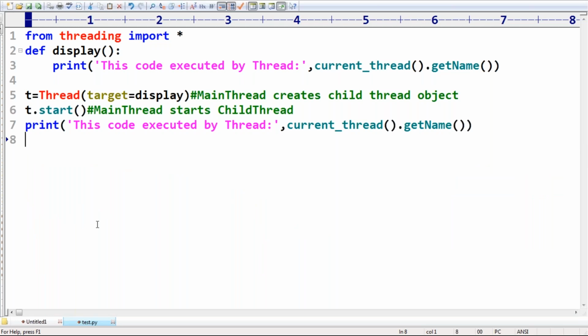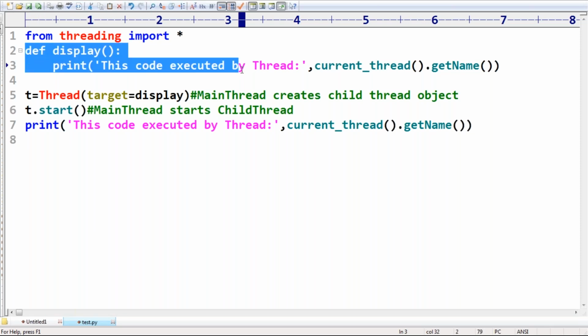I will execute it, don't worry about that. Do you have any doubt? In this program, how many threads are there? Two threads are there, sir: the main thread and the child thread.